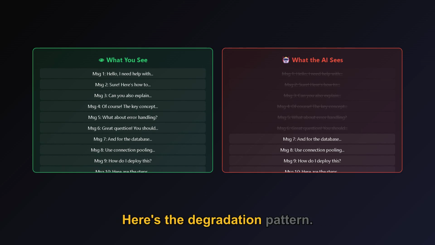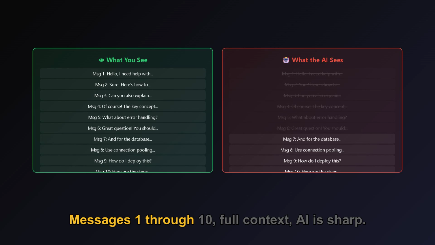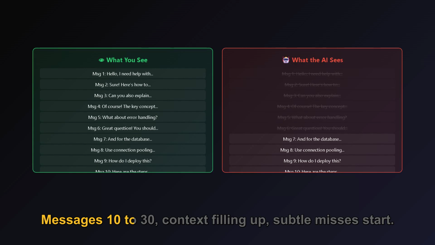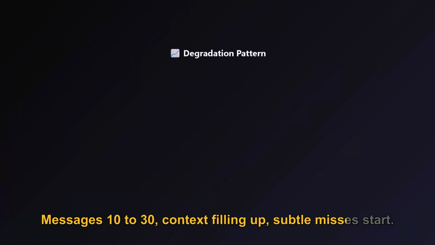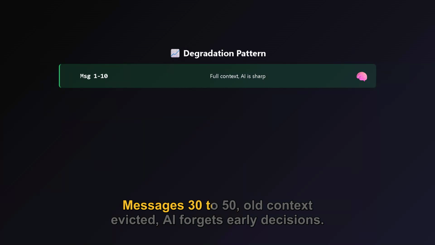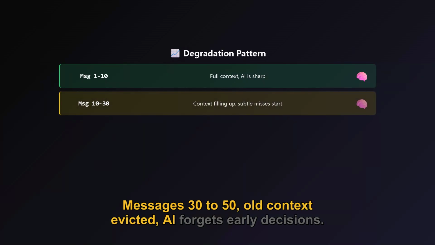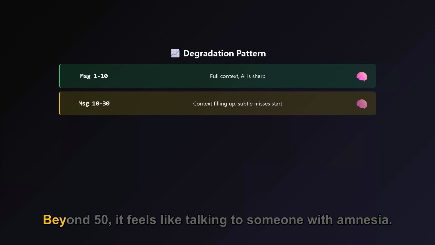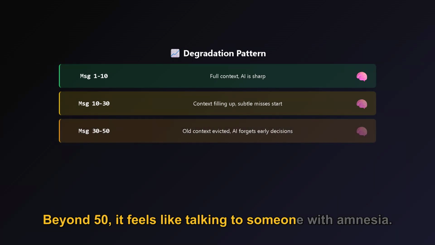Here's the degradation pattern. Messages 1 through 10, full context, AI is sharp. Messages 10 to 30, context filling up, subtle misses start. Messages 30 to 50, old context evicted, AI forgets early decisions. Beyond 50, it feels like talking to someone with amnesia.